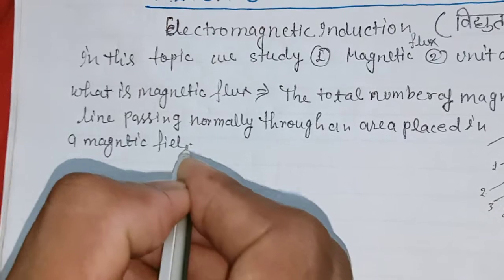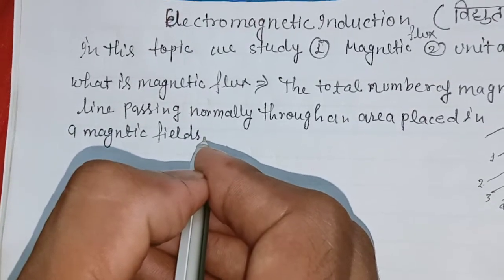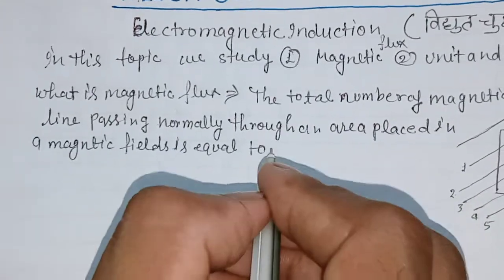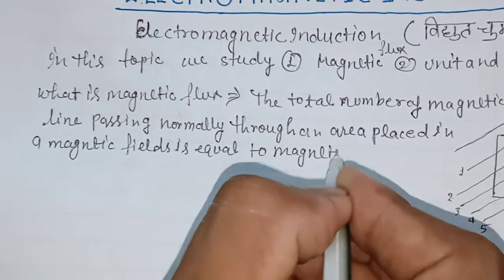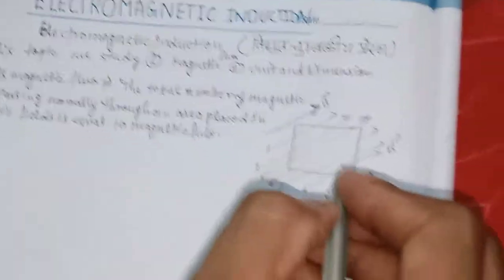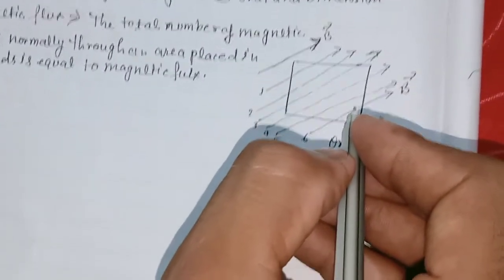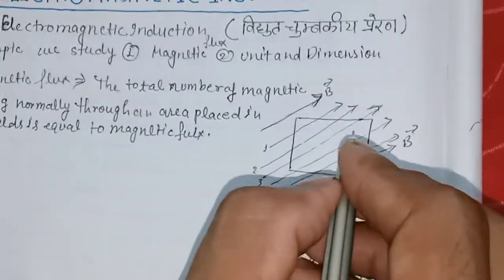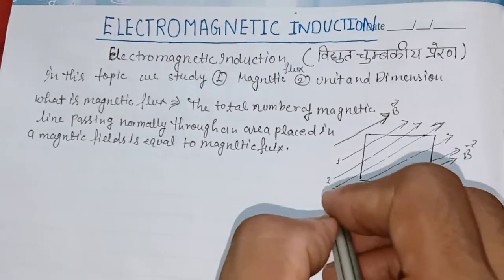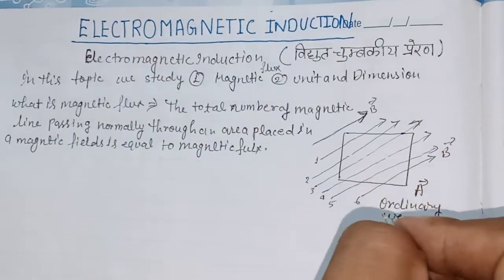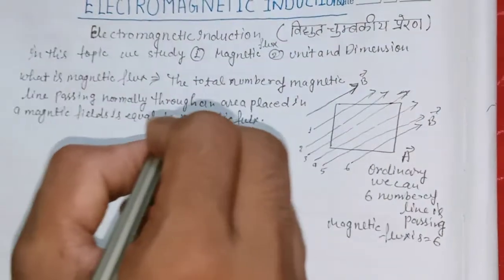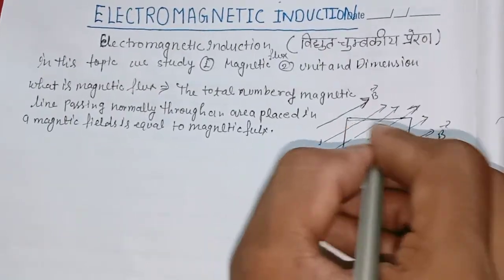The total number of magnetic field lines through an area is equal to the magnetic flux. Okay. Initially I explained the definition with this figure: the total number of magnetic lines, means this one, 2, 3, 4, 5, 6, a total of six magnetic lines pass through this certain area.